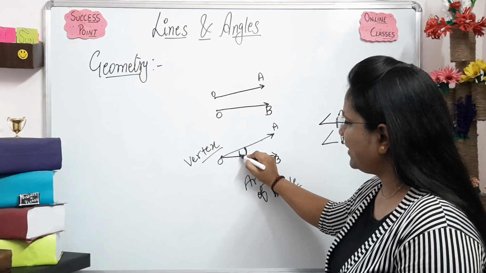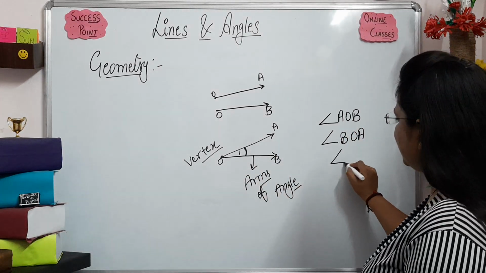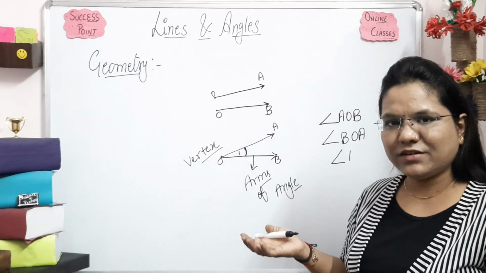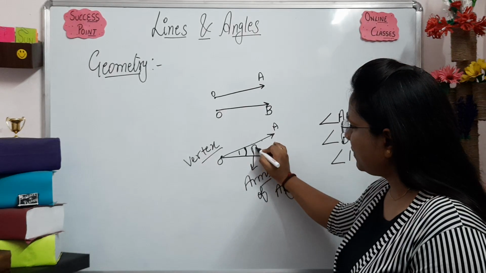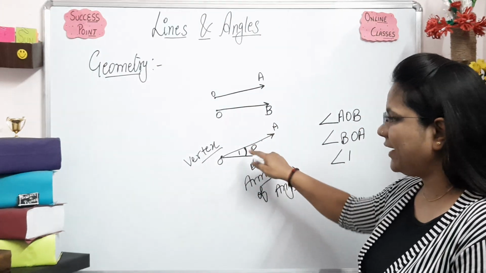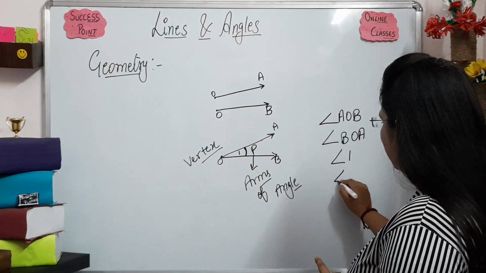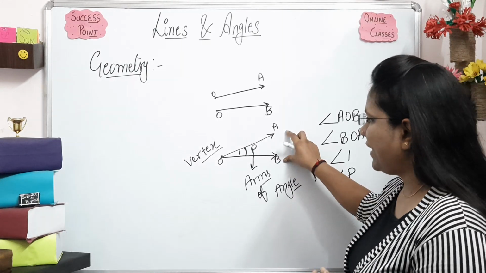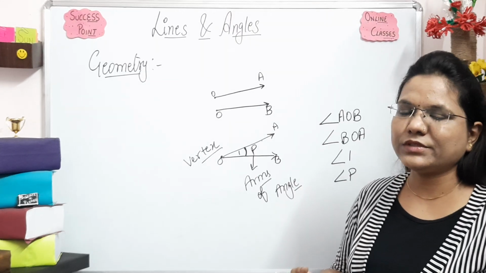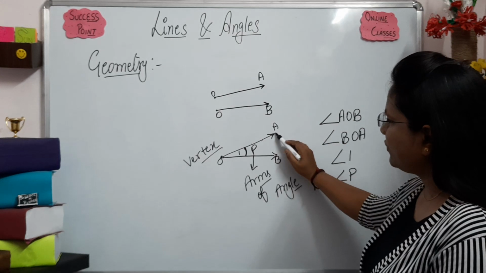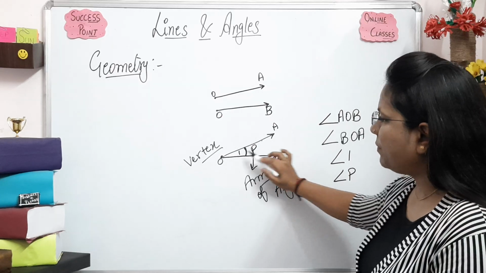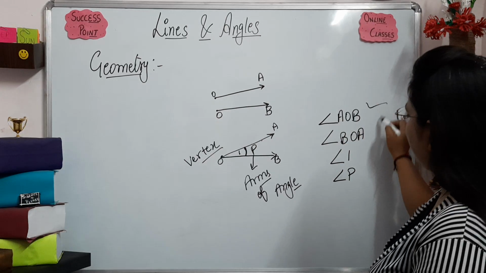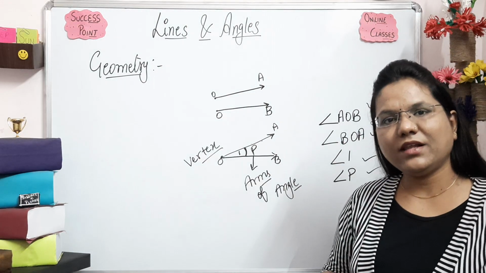Now if I assign it a number, how can I represent it? Angle 1. I can read it as angle 1 also. Now if I want to represent it with P, so the name I give it is the letter P. Can I write it like this? Yes. So to represent an angle, we have different forms. It depends on us. You can write in this form or read AOB or BOA or angle 1 or P.